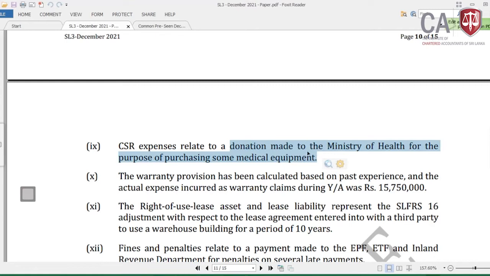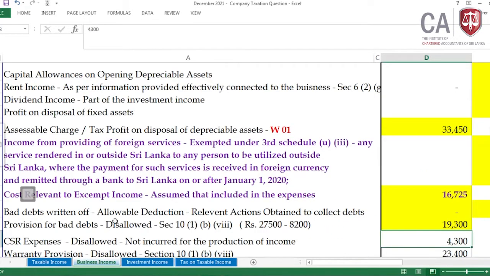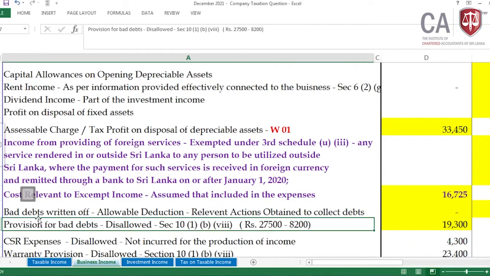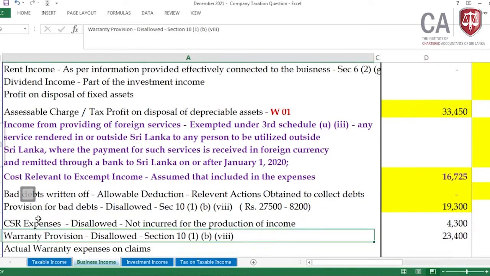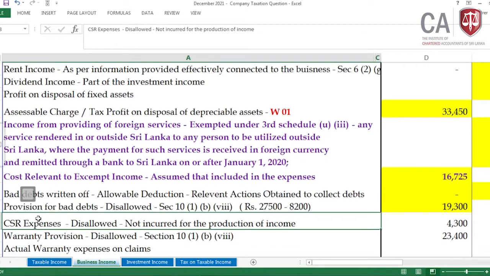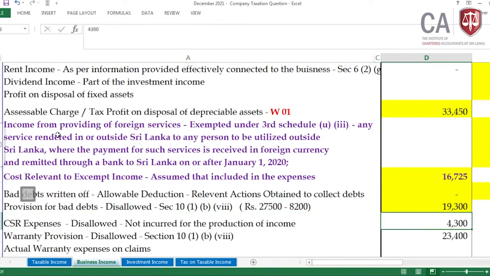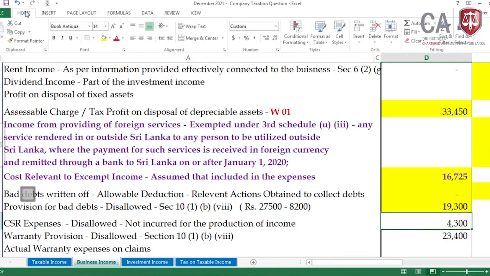Then this is applicable up to the, we can claim this as the qualifying payment up to the assessable income. But when arriving at business income, what do you need to do? It should be disallowable. Why? This is not incurred for the production of income. The CSR expenses should be disallowed. Why? It has not been incurred for the production of income. Then the 4,300 you need to disallow.